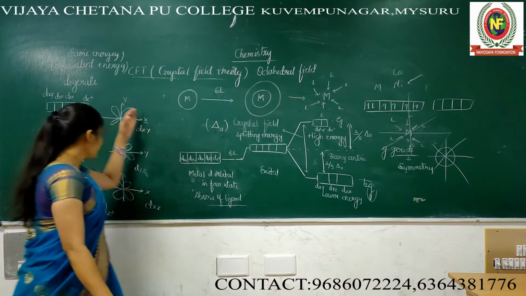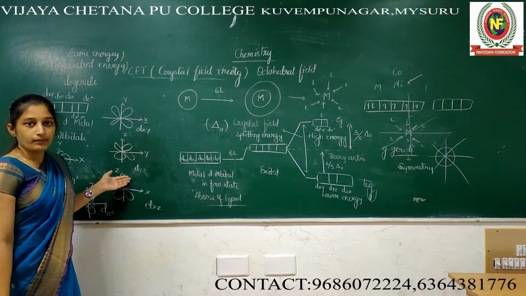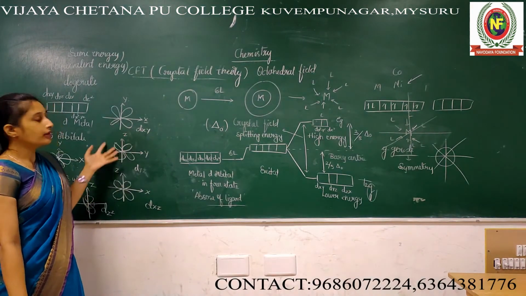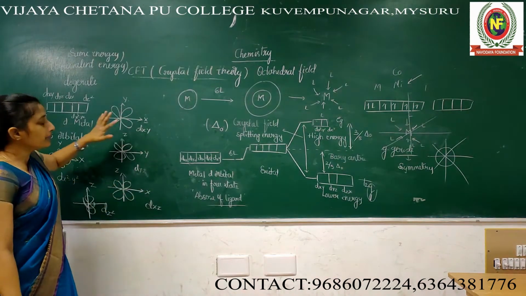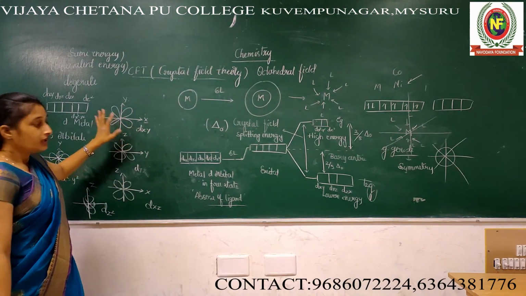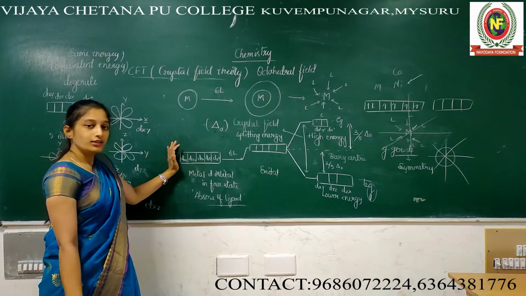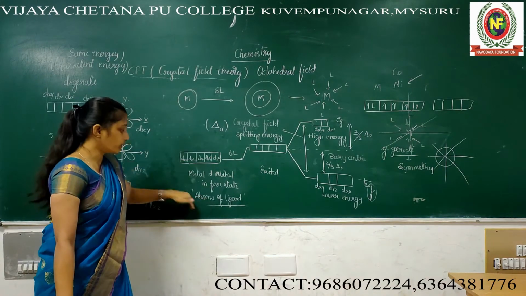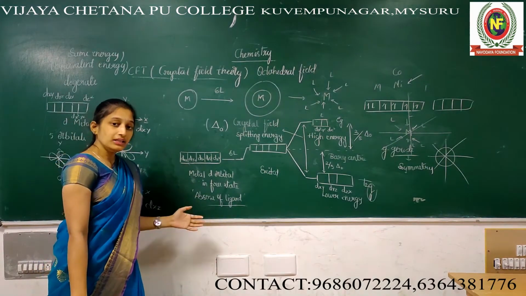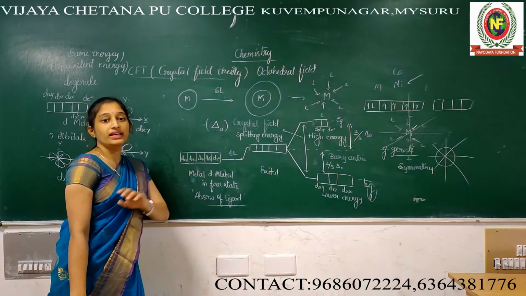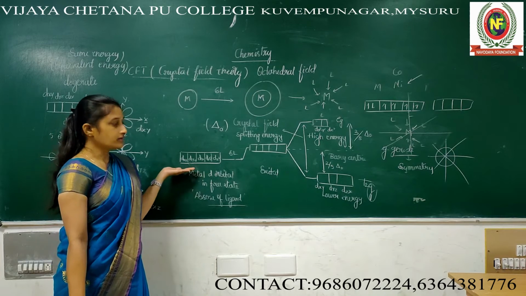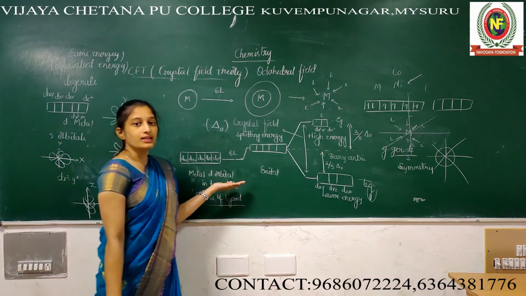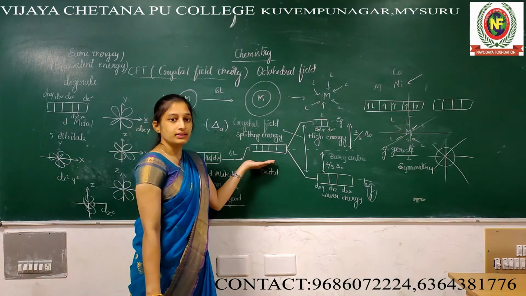Drawing orbitals like this is a little bit complex, so in order to avoid confusion, in the box we are drawing like this. It's the metal d orbitals in the absence of ligand. If the ligand is not there, then like this. If 6 ligands approach, it will excite it.